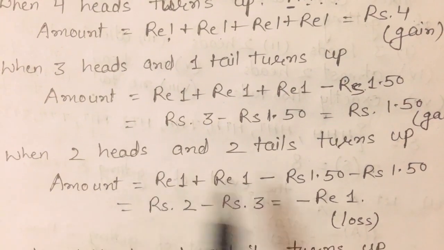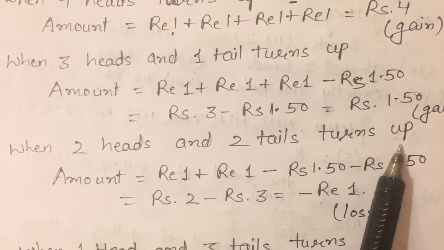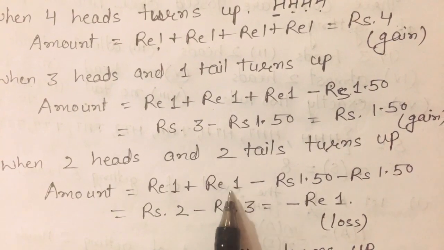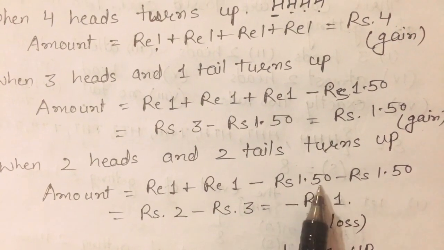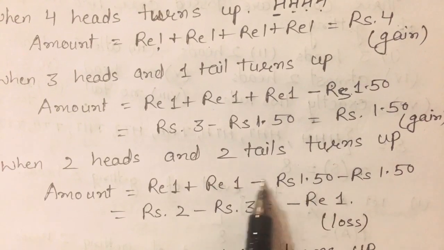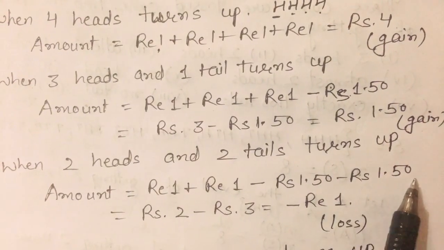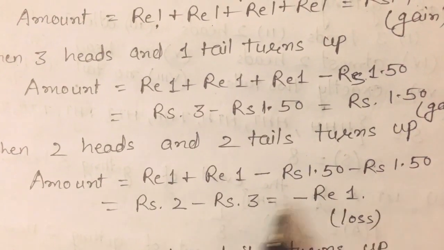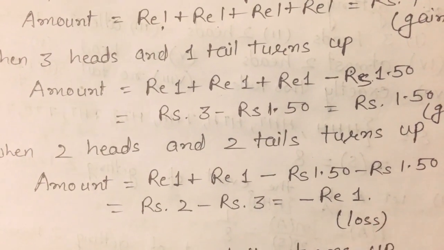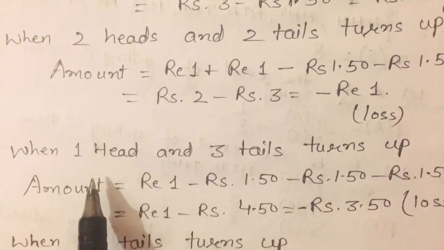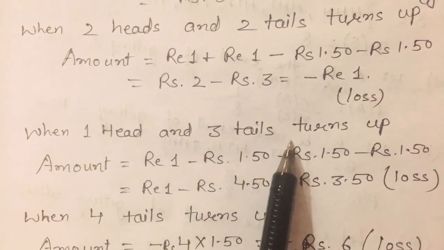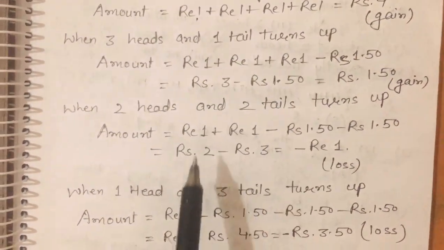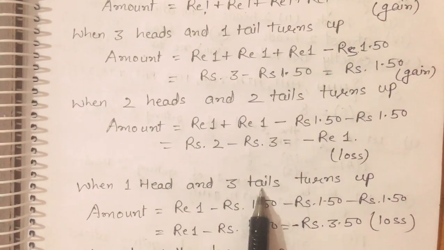Now if 2 heads and 2 tails turn up, you will get ₹1 for the first head, ₹1 for the second head, and you will lose ₹1.50 for one tail and ₹1.50 for the second tail. So these are 2 and these are 3, then you will lose ₹1. After that, there are 5 cases here: 4 heads, 3 heads 1 tail, 2 heads 2 tails, 1 head 3 tails.